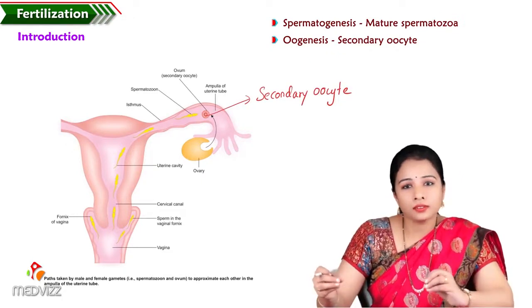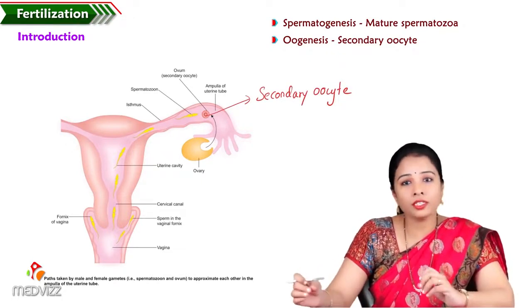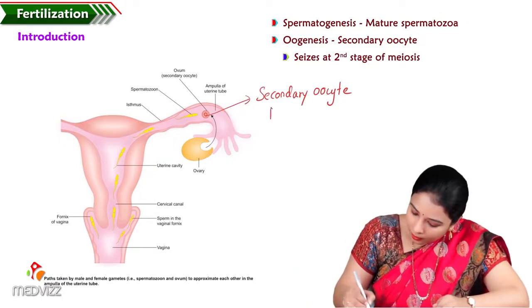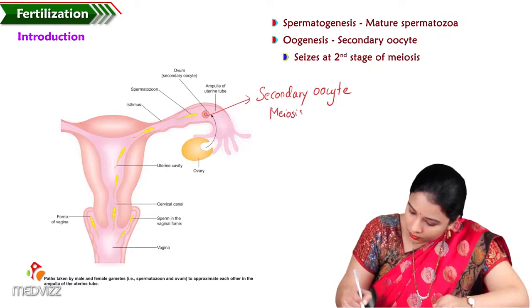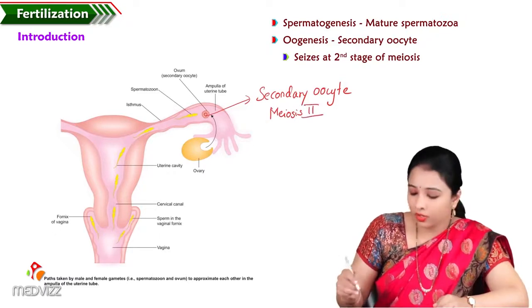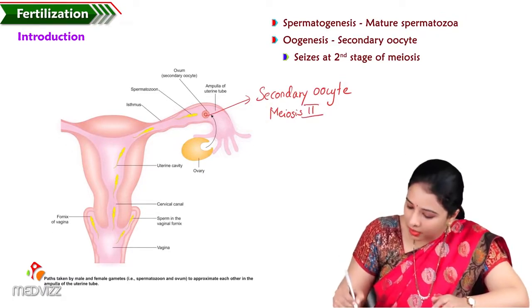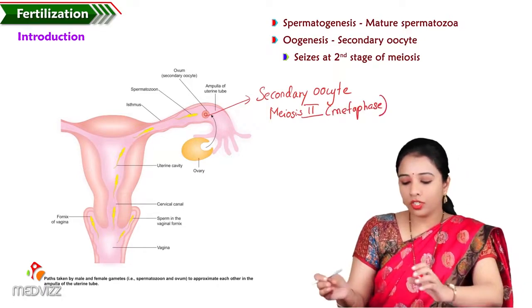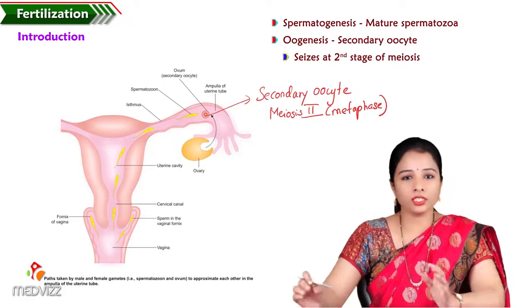The cell division in the oocyte is arrested in meiosis 2, the second phase of meiosis. To be more specific, it is in the metaphase.